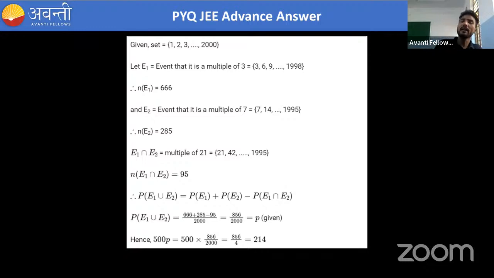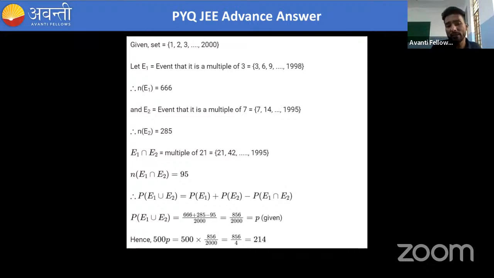So we saw that 95 such numbers are possible which are multiples of both 3 and 7. So we have removed that part. So 666 plus 285 minus 95. So we have got 856 such numbers. So what is the probability? From 1 to 2000 there are 2000 numbers. The probability will be 856 divided by 2000.